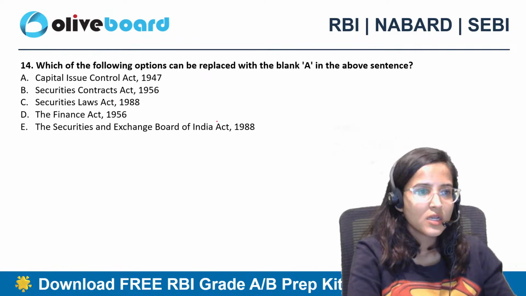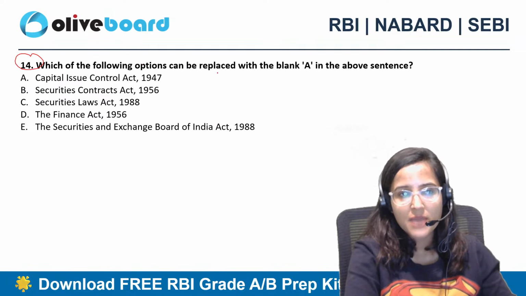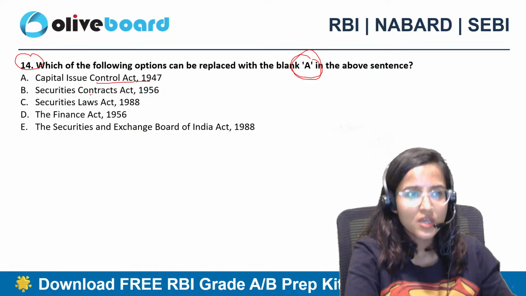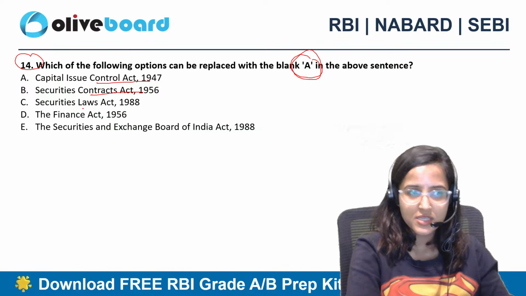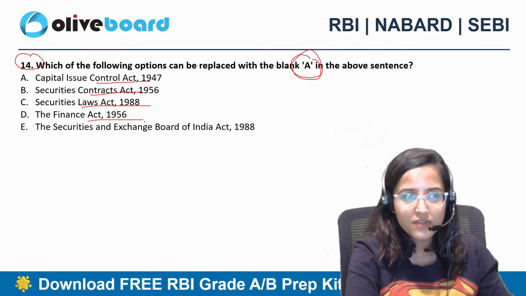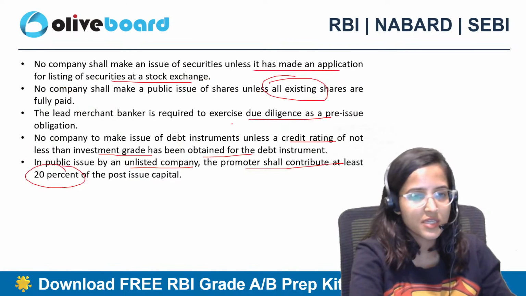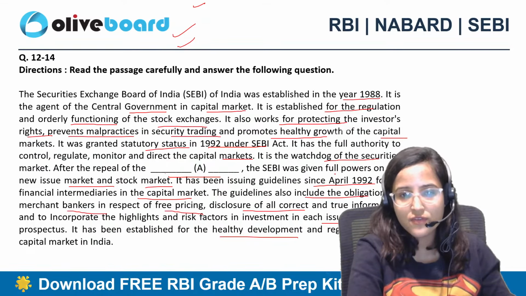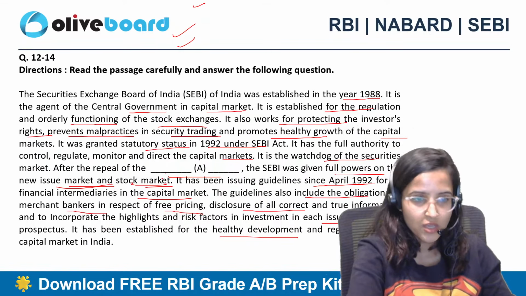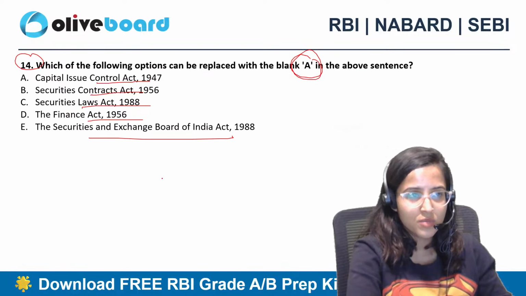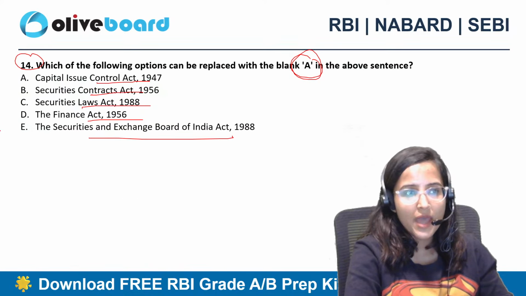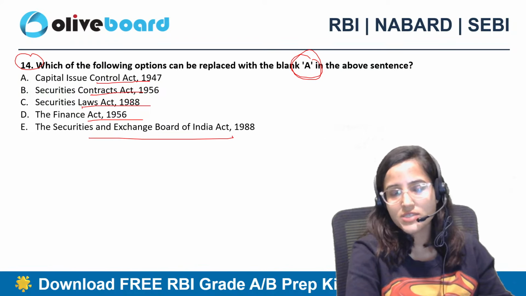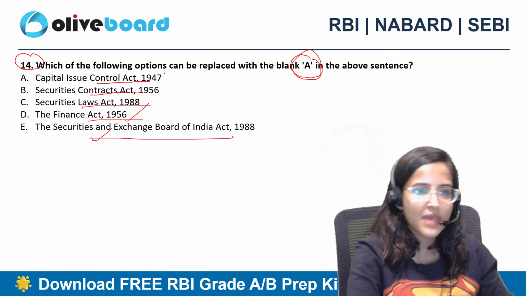Okay? Fine. 14th question. Which of the following options can be replaced with the blank A in the above sentence? Capital Issue Control Act 1947, Securities Contract Act of 1956, Securities Laws Act of 1988, Finance Act 1956, or SEBI Act of 1988. Let's take a look at this option. After the repeal of dash, SEBI was given full powers on the new issue market and stock market. So after the repeal of which act are we talking about over here? Which act? Capital Issue Control Act 1947, Securities Contracts Act of 1956, Securities Laws Act of 1988, Finance Act 1956, SEBI Act of 1988.